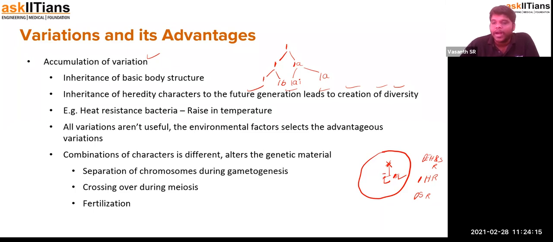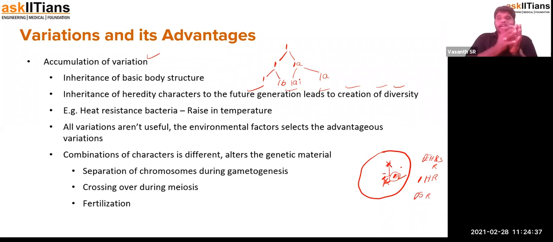So this bacteria over here, which is just heat resistant, will not be able to withstand the salinity. So it is obvious this one will also die now. So the only bacteria which is going to survive both the heat and the salinity resistance, who have accumulated both the characteristics, only can survive.